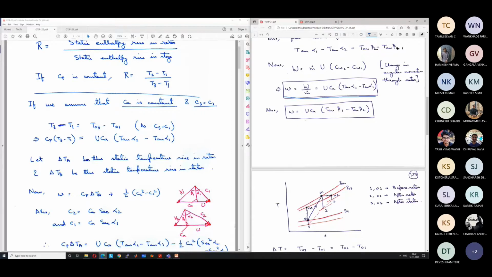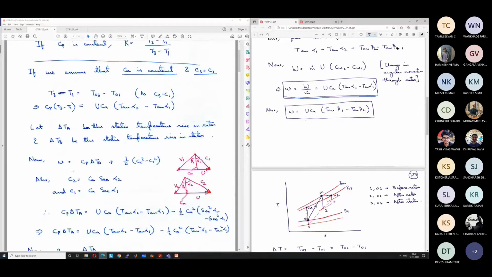So now, if we assume that delta Ta is equal to the static temperature rise in the rotor, so delta Ta is equal to T2 minus T1, and delta Tb to be equal to the static temperature rise in the stator, so delta Tb is equal to T3 minus T2. So the overall temperature rise is delta Ta plus delta Tb. Okay. So we can write the overall work input. Overall work input is what?